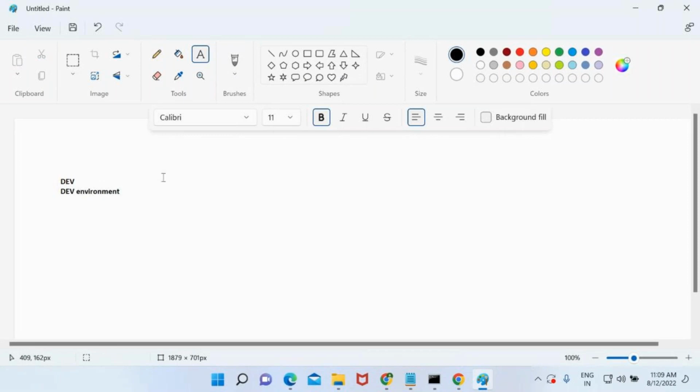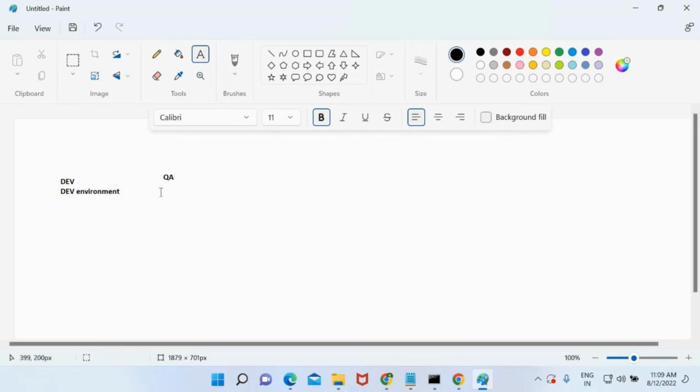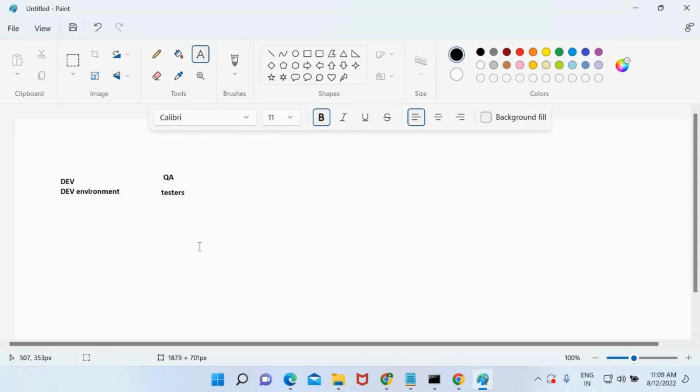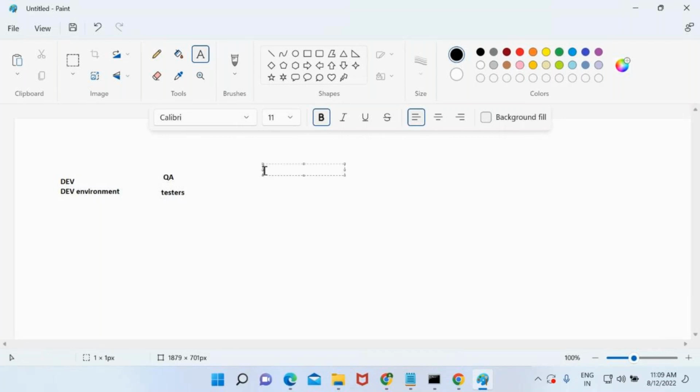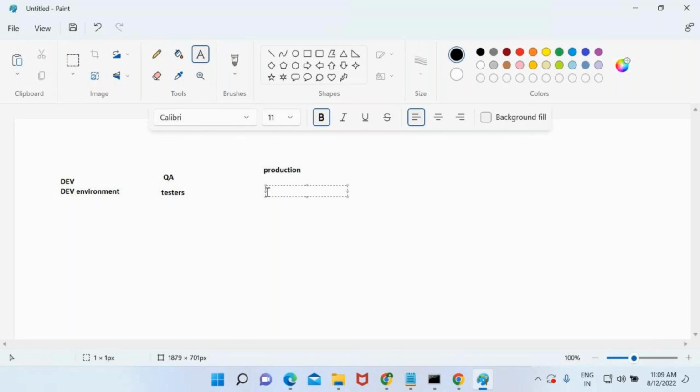And once the dev environment is done, what they need to do, the QA people, that means the QC, quality check or the testers, they need to test this application. This is called QA. Quality analysis or quality check, QA or QC, anything. Who will be using this environment? Testers are going to use this. There will be one more environment called production. Who will be using this environment? The outside people, the world. So this will be used by real users.